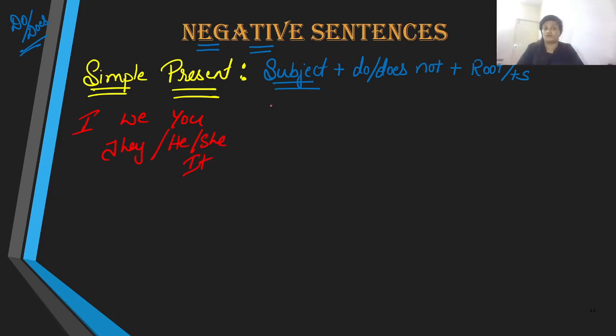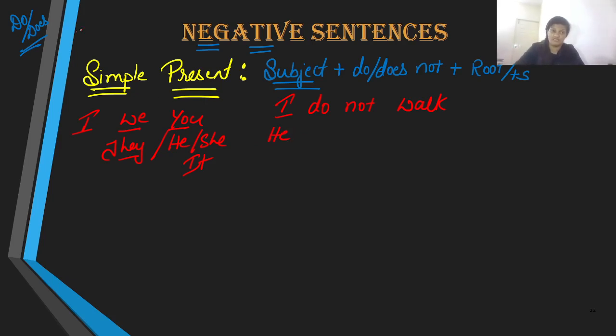So if we are going to write the example in negative, let us take the example I. And if you are using I, or be it we, you, or they, we use the auxiliary I do. And to make it negative, we are going to use I do not, and then the root verb. I do not, let us say, walk. I do not walk.